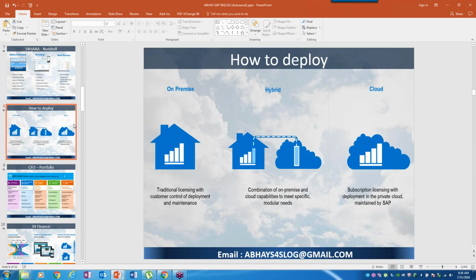Definitely, the BW layer is more or less embedded with the ECC environment, in the ECC system itself. But that is not a full-fledged BW warehouse. If you want to run a full-fledged warehouse, it's still a different volume altogether. But some basic BW features are available on OLTP and OLAP together in S4HANA. Did I answer your question? Yes. Thank you.